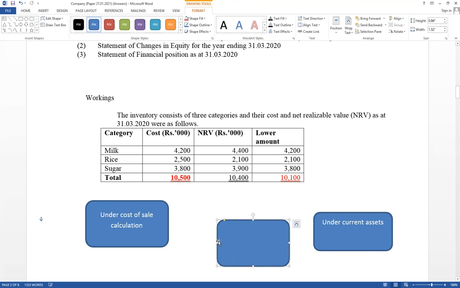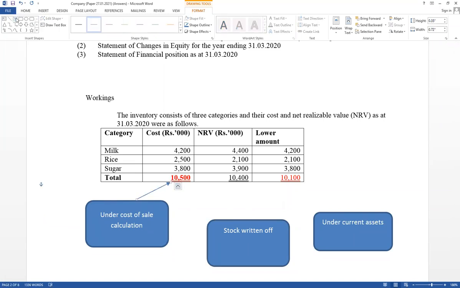If NRV is lower than the cost value, stock written off should be recognized. Compare the lower value's total amount with cost value. There are 3 marks available. This value should be included under cost of sales calculation based on matching concepts, based on prudency concepts, and current assets, low amounts, its total value, as well as difference value.